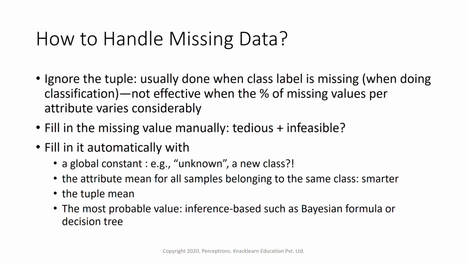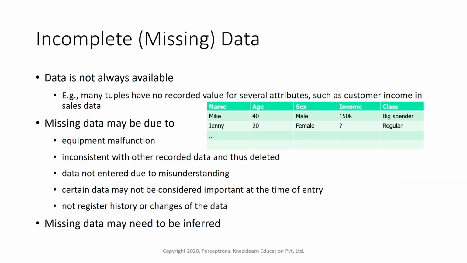Next is filling in the missing value manually. The other strategy is filling up those missing values by understanding what that value, what that income, might be. By understanding all the other attributes, like the gender, male or female, and the age, and relating it to the entire data set, we figure out what that income might be.